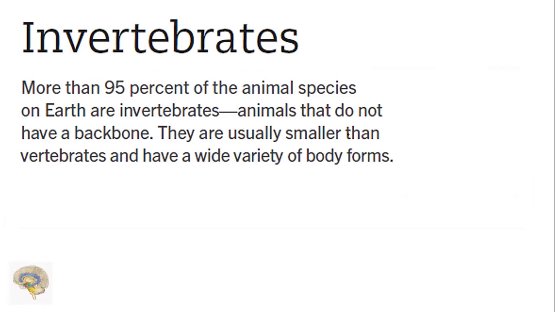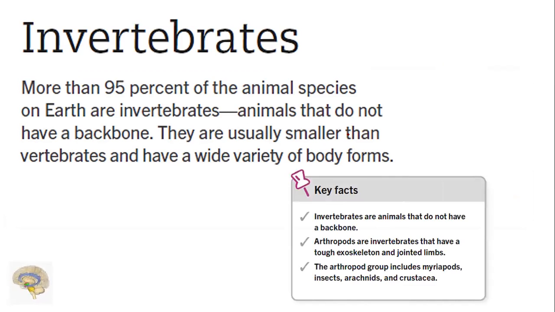Invertebrates. More than 95% of the animal species on earth are invertebrates. These animals do not have a backbone. They are usually smaller than vertebrates and have a wide variety of body forms. Arthropods are invertebrates that have a tough exoskeleton and jointed limbs. The arthropod group includes myriapods, insects, arachnids, and crustacea.